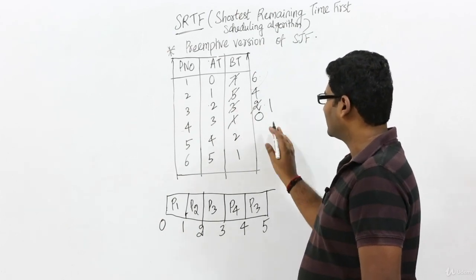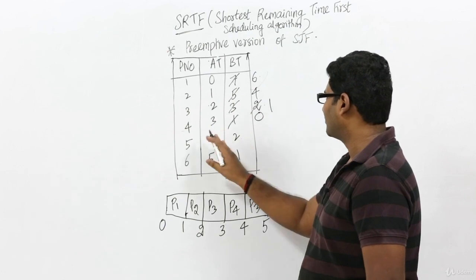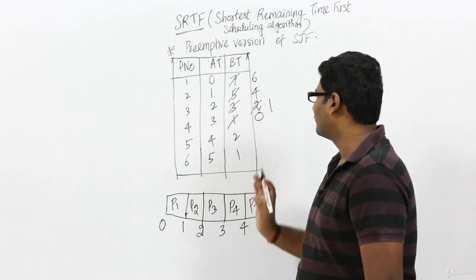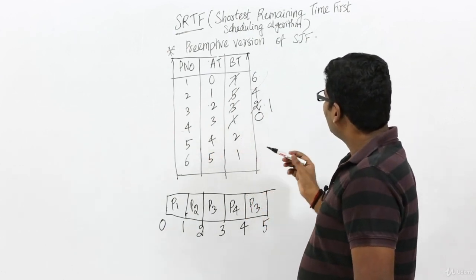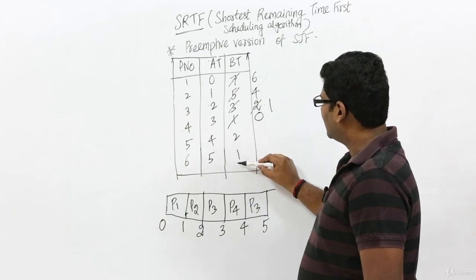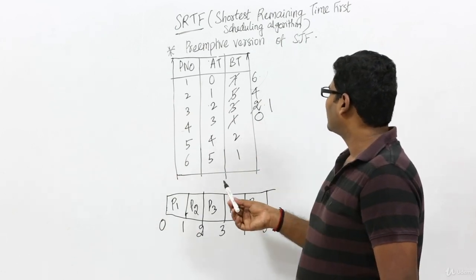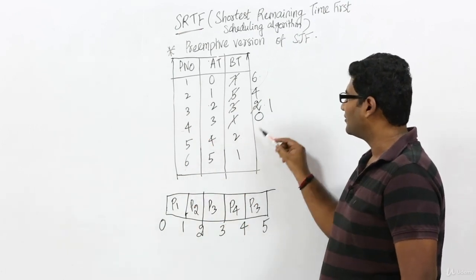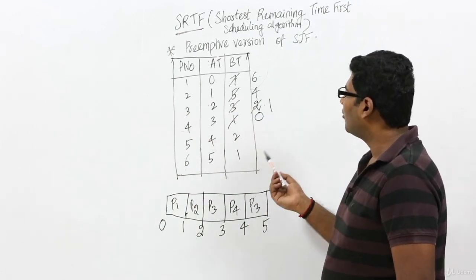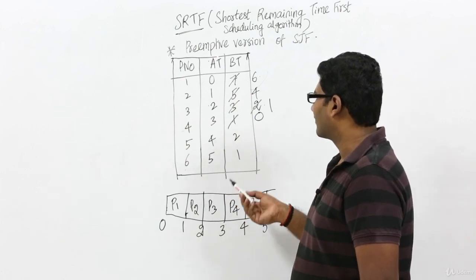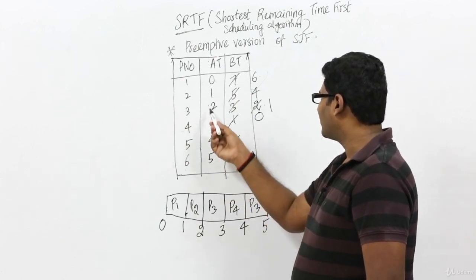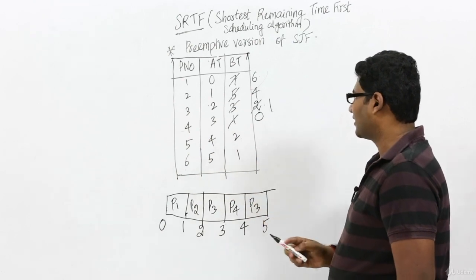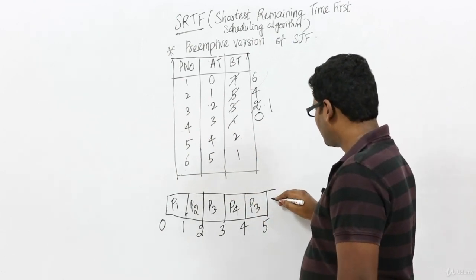P4 has already completed its execution, so we need not consider P4. Now among these 4 processes, the process with the least burst time is process P3, and P6 has the same remaining burst time, right? In that case, we will go with the process which has arrived earlier. Now P3 has arrived earlier than P6, so we will continue with P3.